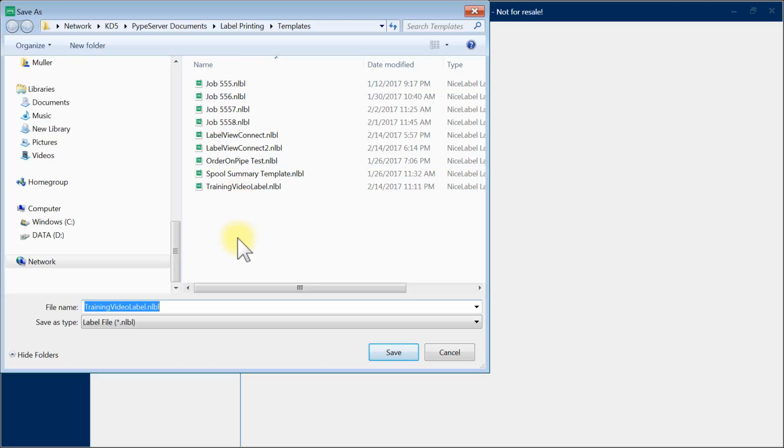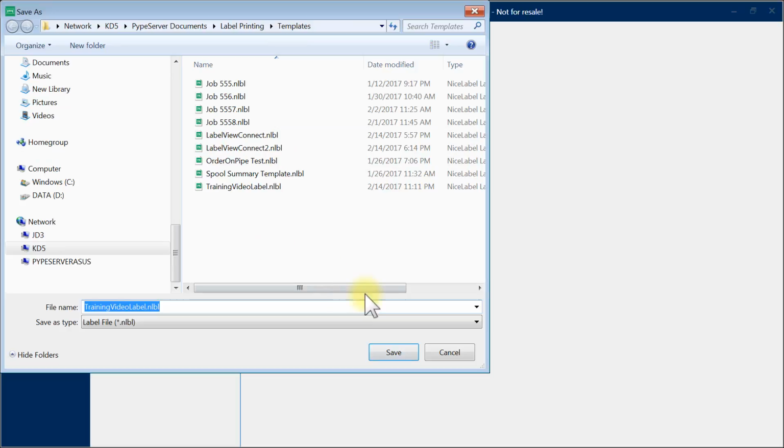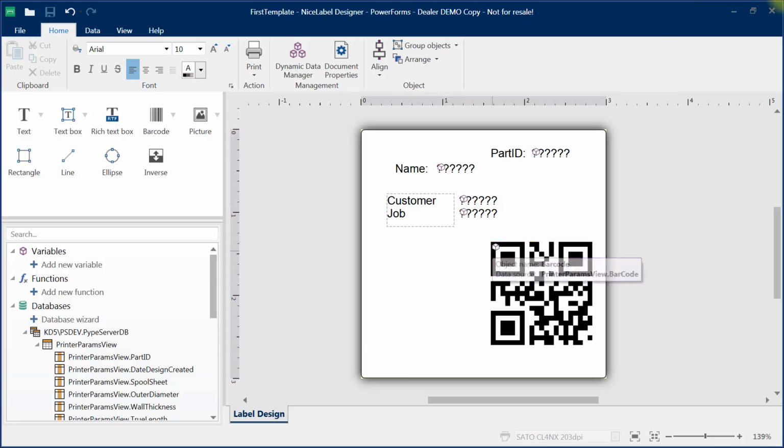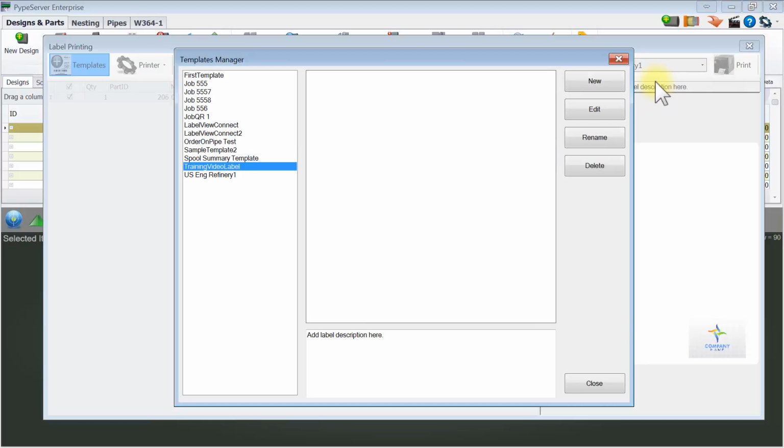Okay, and here's all my different labels. This is the same place I would come if I want to just edit directly, not going through PypeServer for that matter. So I'll just call this first template. I'll save it. Okay, and now I'll just quit out of here. Okay, so it comes back here, and now we'll see somewhere in here we should see the first template. There it is, everything I just set up.